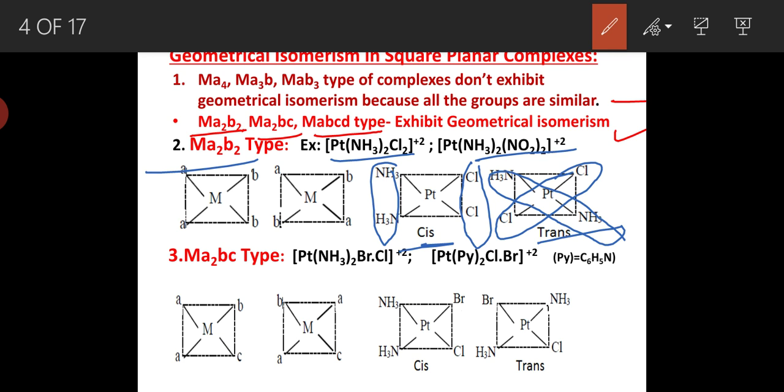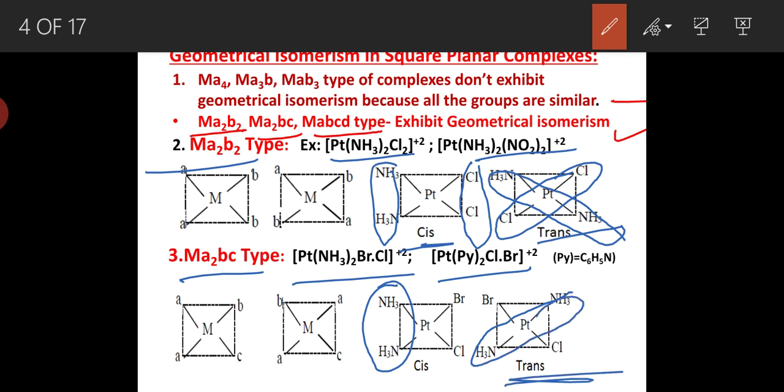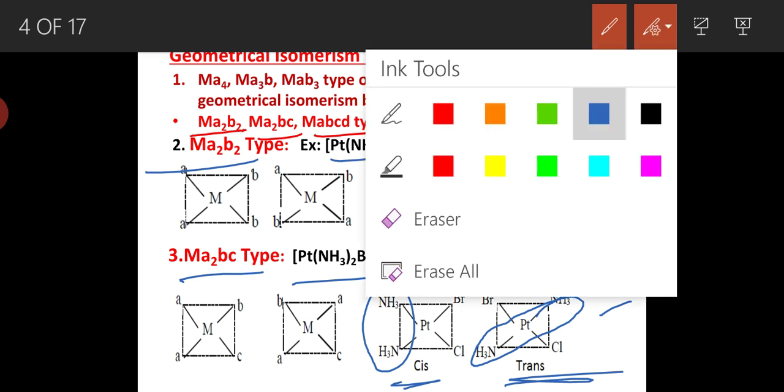In the case of Ma2bc type of complexes, examples can be taken as diamminebromochloroplatinum(II) complex or dipyridylchlorobromoplatinum(II) complex. Here 2 amine ligands are in the same direction, and in the trans isomer the 2 amine ligands are in the opposite direction. So, if 2 amines are on the same side, that is the cis isomer, and if 2 amines are on the opposite side, this is the trans isomer.